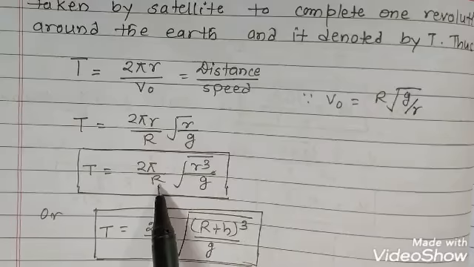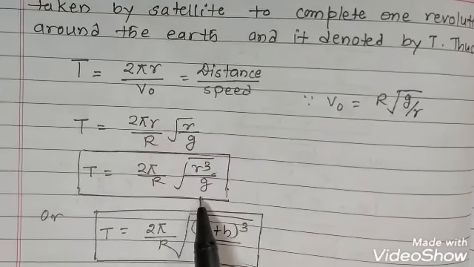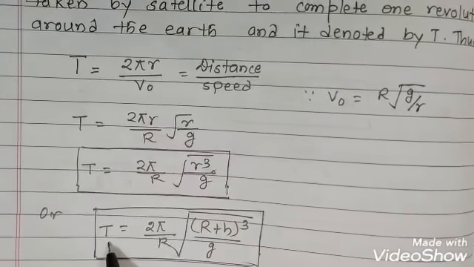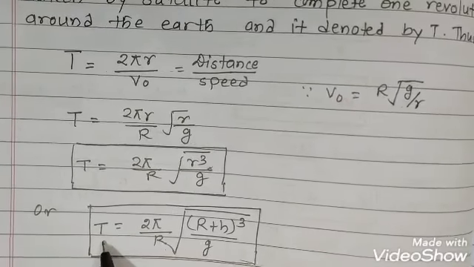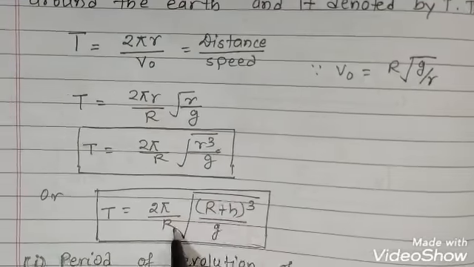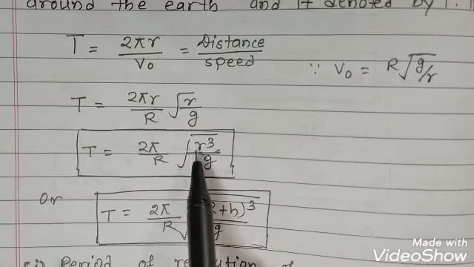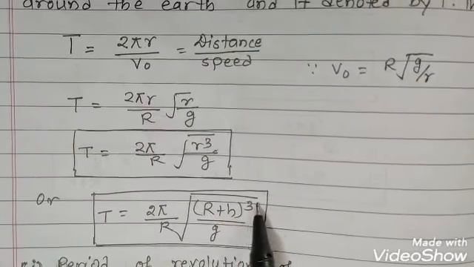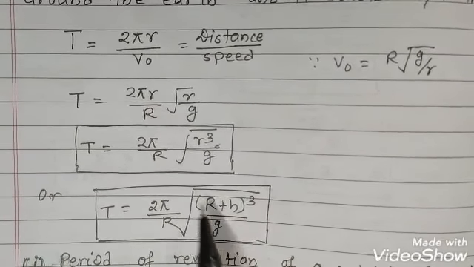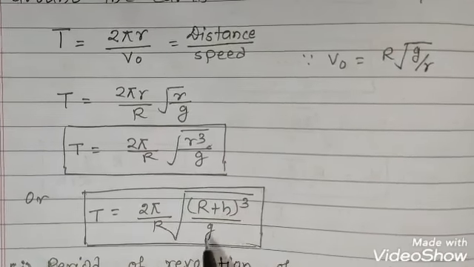So 2 pi upon R root of r cube upon g, and this is the formula for the time period of satellite, that this is T equal to 2 pi upon R root of R plus h cube upon g.